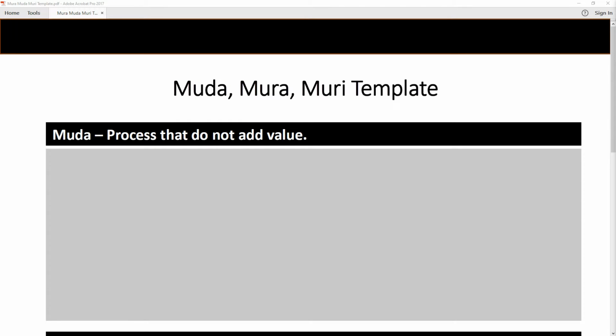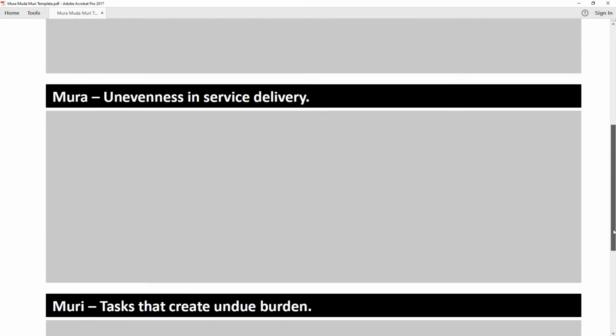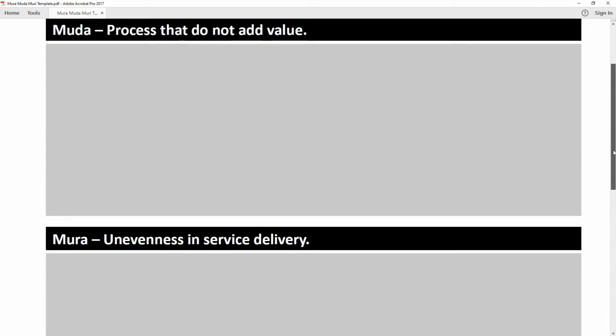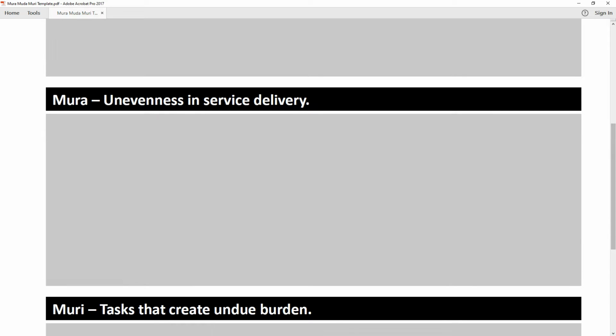This template is relatively straightforward, featuring 3 boxes, one for each stage. First, your team should identify and discuss the Muda, or processes that do not add value to your organization. Unnecessary processes make it difficult for stakeholders to fully engage with your organization, so we should identify and work to eliminate those. Next, your team should examine Mura, or unevenness in service delivery.